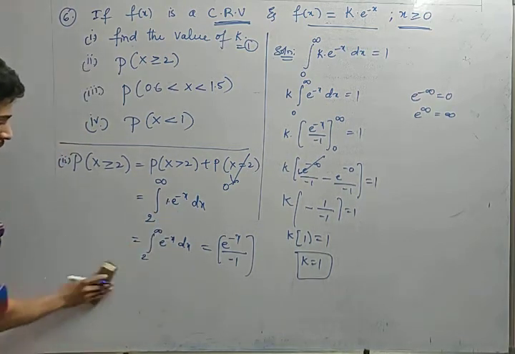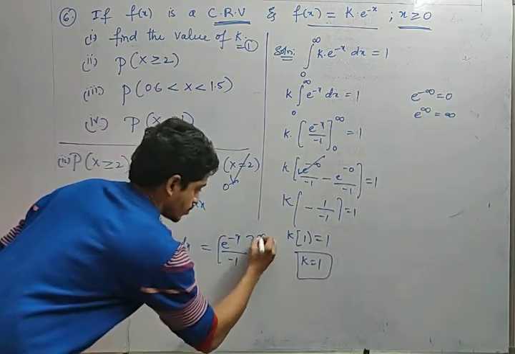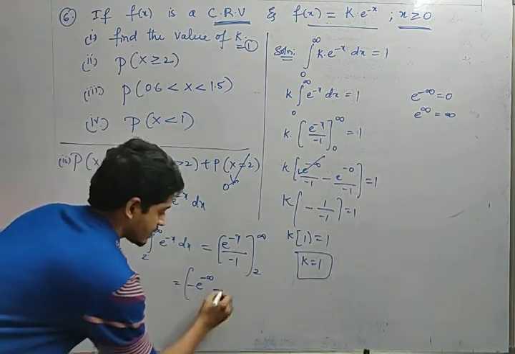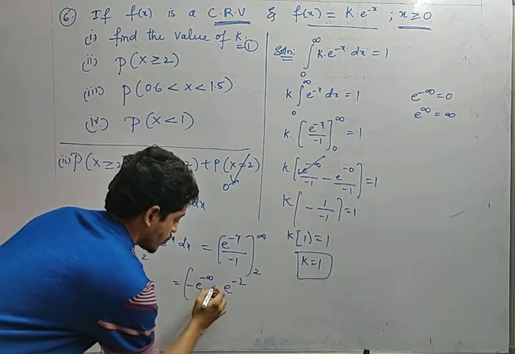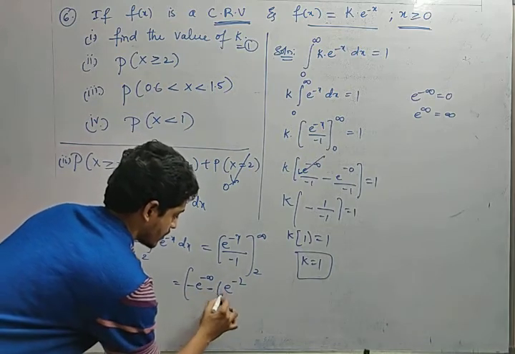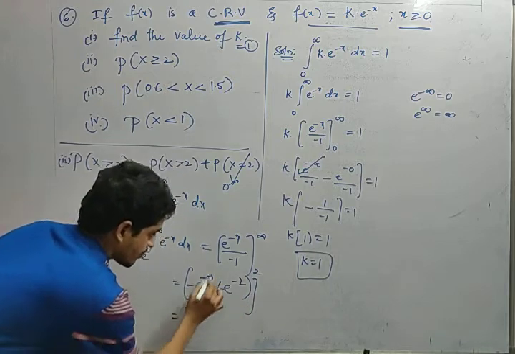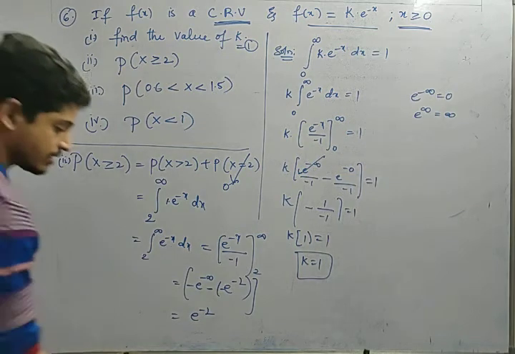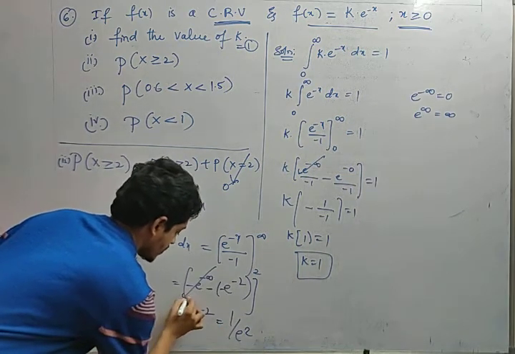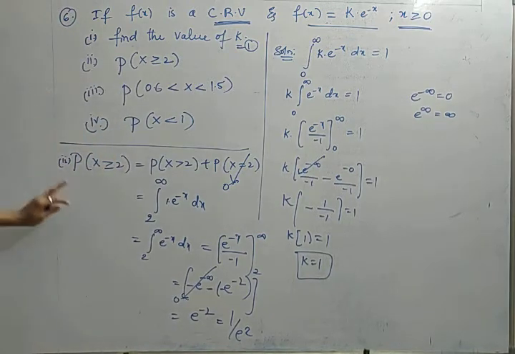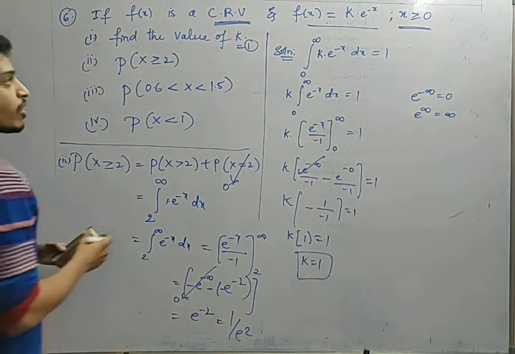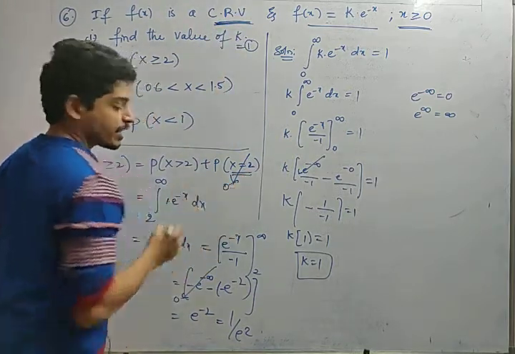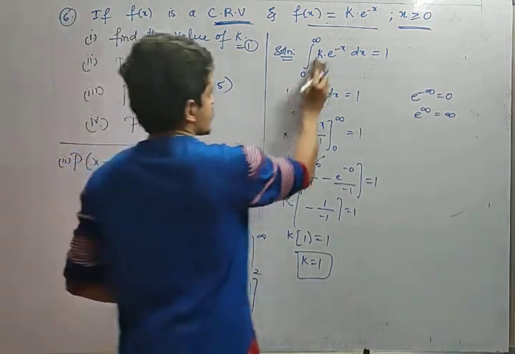The limits are 2 to infinity. So minus e power minus infinity, upper limit, minus minus e power minus 2, upper limit minus lower limit. So e power minus infinity is 0, and minus into minus is plus e power minus 2. So the value is e power minus 2, that is nothing but 1 by e square. Friends, this is the way to solve P of x greater than or equal to 2. Remember always, he has given a continuous random variable, so the probability at integral values will become 0. It is not defined there. Fine, the next one.